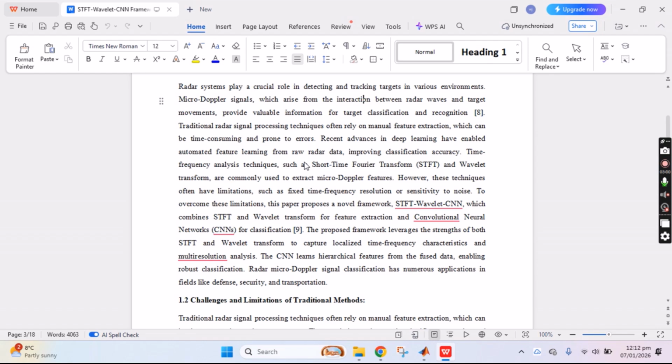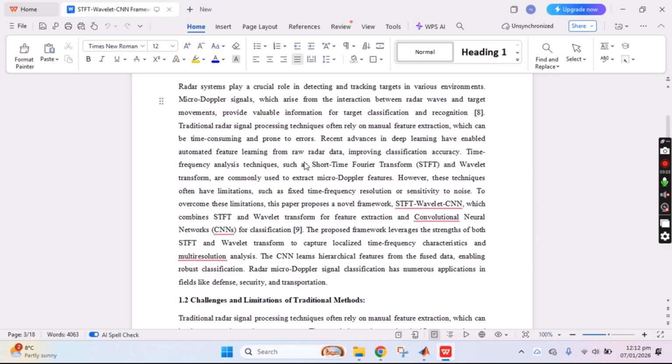However, these techniques often have limitations such as fixed time frequency resolution or sensitivity to noise. To overcome these limitations, this paper presents the STFT wavelet convolution neural network, which combines the STFT and wavelet transform for feature extraction and convolution neural networks for classification.